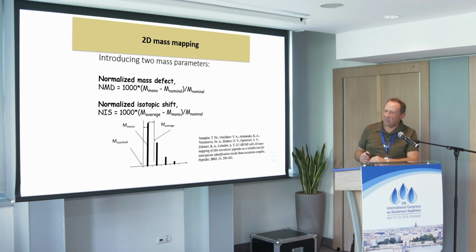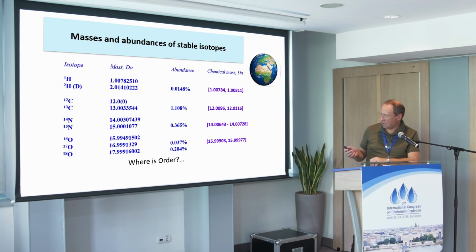And we came up by, they call it serendipity. Serendipitously, we came up with this mapping. The first dimension is a normalized mass defect, the difference between the monoisotopic mass and the average isotopic mass.